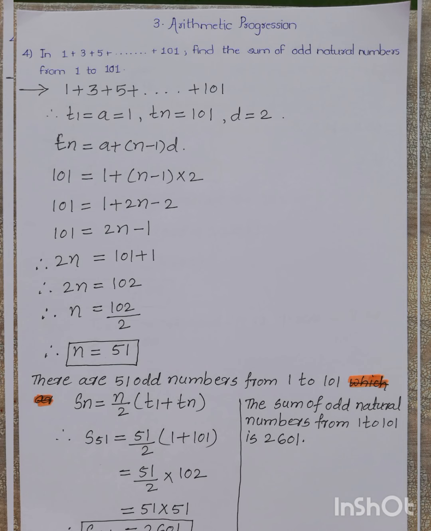So we have to put in place of this n in the formula Sn is equal to n upon 2 (T1 plus Tn). Here again we are writing the short formula because we have the first term and the last term that are T1 and Tn respectively. So in place of n we are putting 51. So S51 is equal to 51 upon 2 (1 plus 101). So S51 after calculation, we get here 2601. So the final answer: the sum of odd natural numbers from 1 to 101 is 2601.